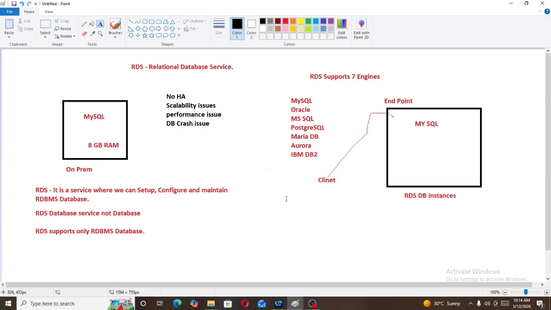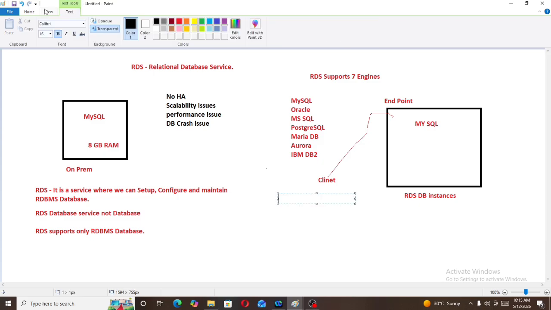If you want to connect from on-premises to RDS or AWS, we have DMS, data migration service. DMS means data migration service.